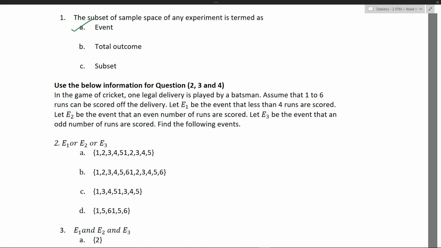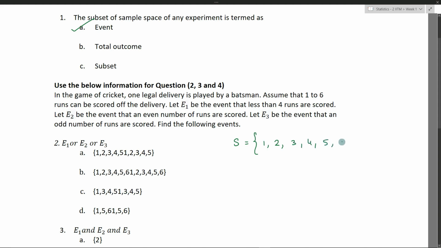Let E1 be the event that less than 4 runs are scored, E2 be the event that an even number of runs are scored, and let E3 be the event that an odd number of runs are scored. Find the following events. First, let us write down all of these different E1, E2 and E3, and the sample space, and then we can easily solve all of the questions here. So what will be the sample space? The sample space is any score between 1 and 6, right? So 1, 2, 3, 4, 5 and 6.